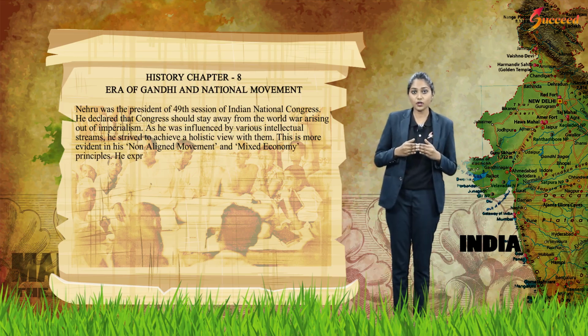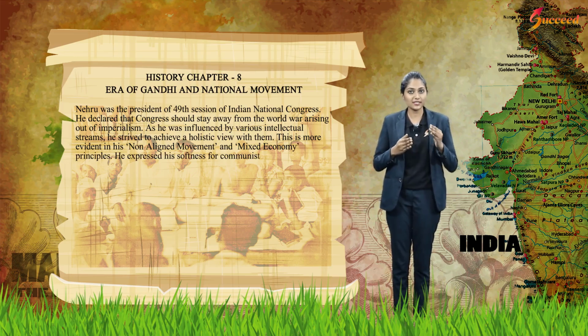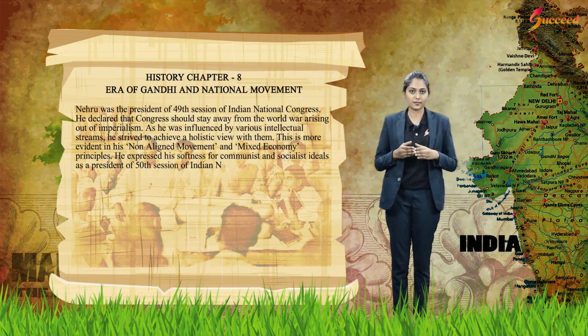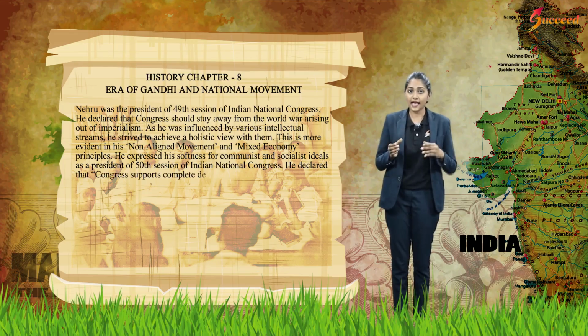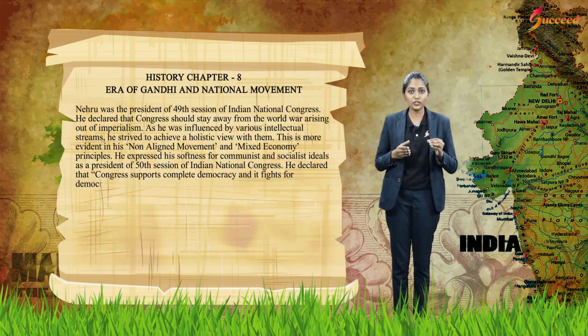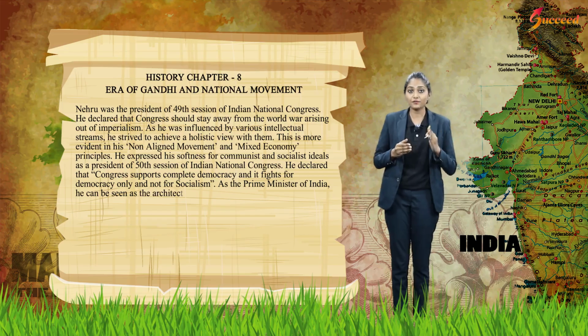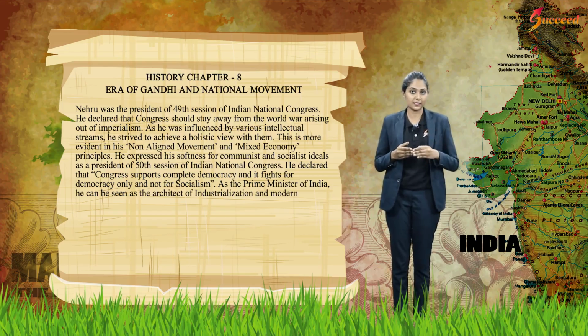He expressed his softness for communist and socialist ideas as the president of the 50th session of the Indian National Congress. He declared that the Congress supports complete democracy and it fights for democracy only, not for socialism. As the Prime Minister of India, he came to be seen as the architect of industrialization and modern India.